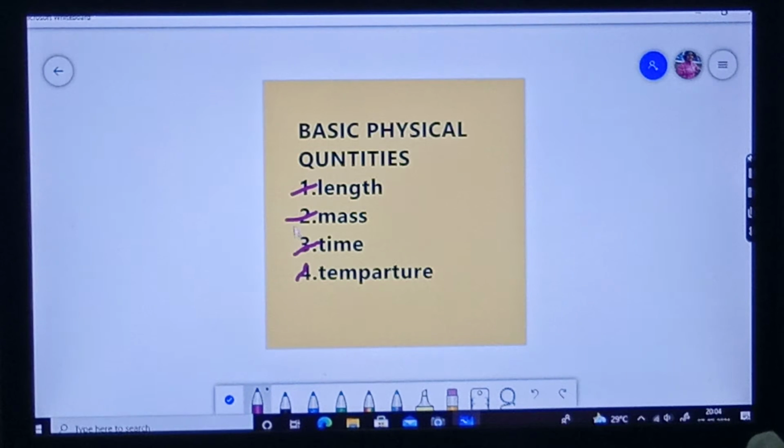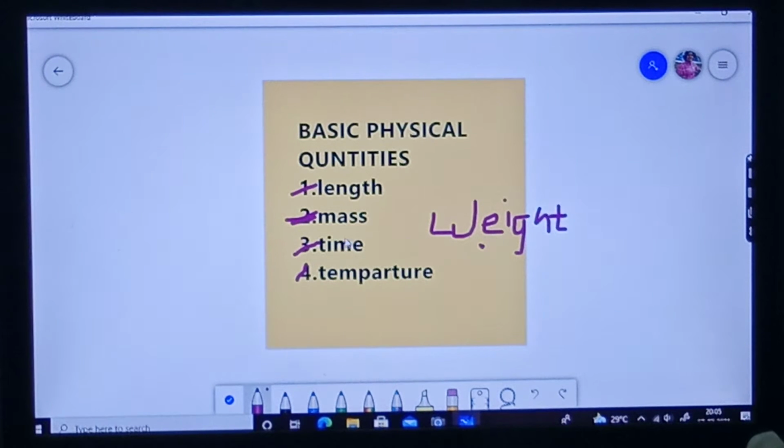The next comes the mass. What is this mass? Mass is similar to weight. W-E-I-G-H-T, weight.